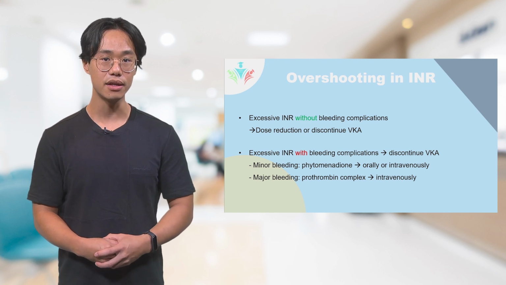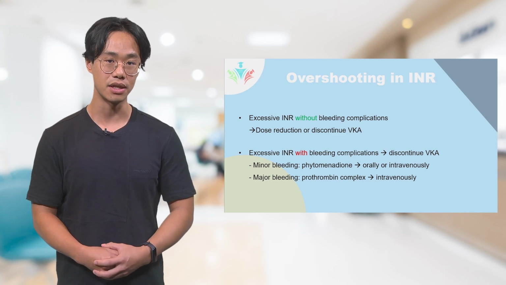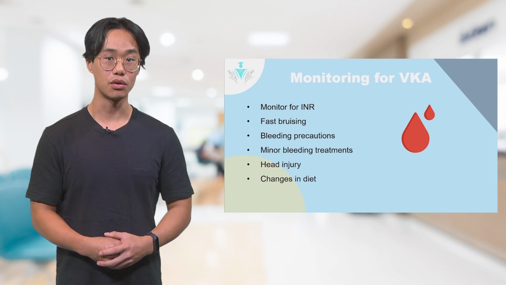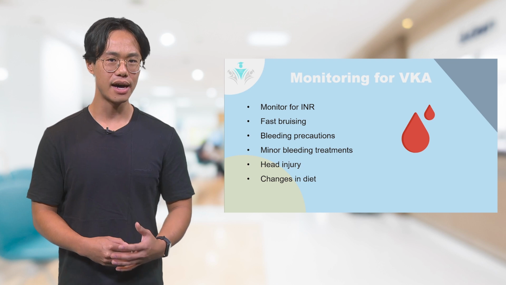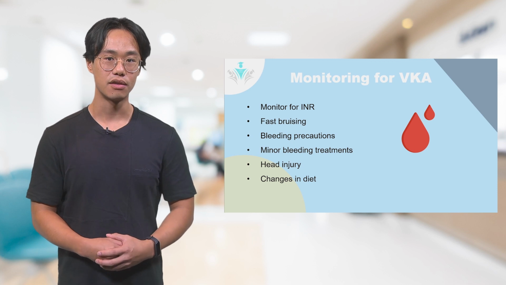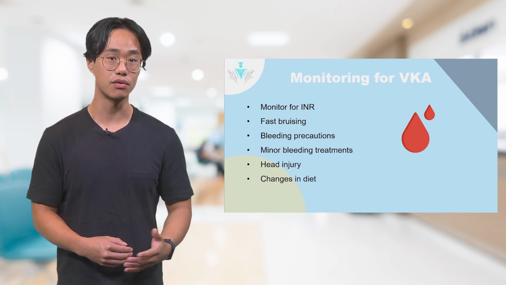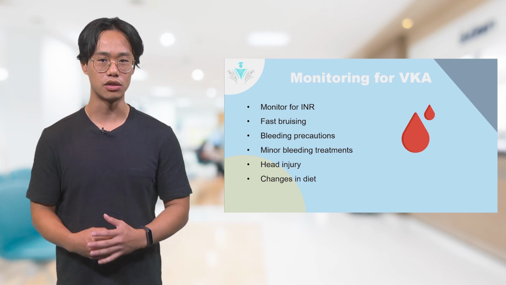In the case of a major bleeding, or when direct correction of the coagulation pathways is required, prothrombin complex can be administered. Prothrombin complex is an intravenous solution that contains coagulation factors 2, 7, 9, and 10, which were antagonized by VKAs. When you monitor for VKA effects or side effects, bleeding is of course the most important thing to be mindful of. Although the INR is a good measure of the bleeding risk, this is not something that gets measured constantly. For some stable patients, that can be up to 6 weeks, for example, in between measurements. Therefore, looking at clinical symptoms and vital signs are just as important.